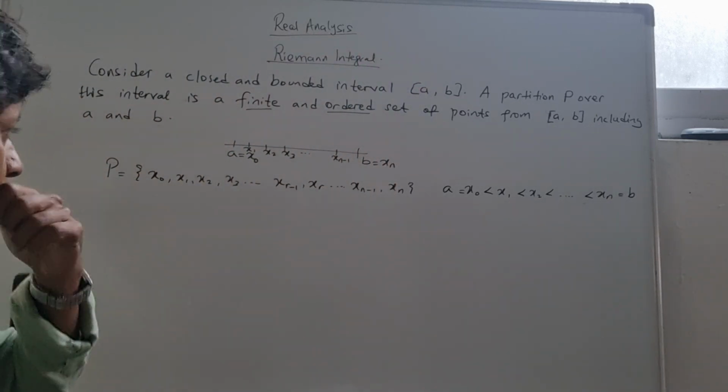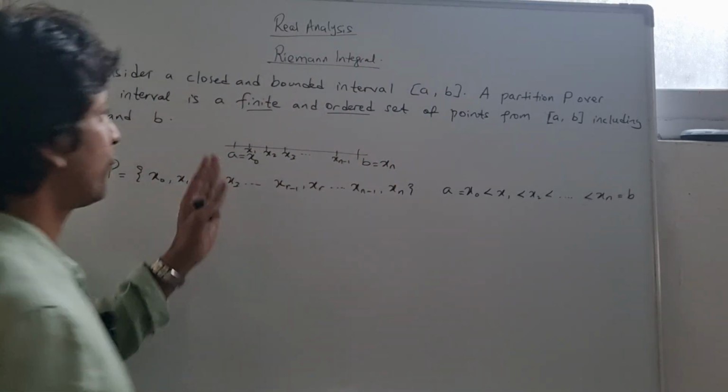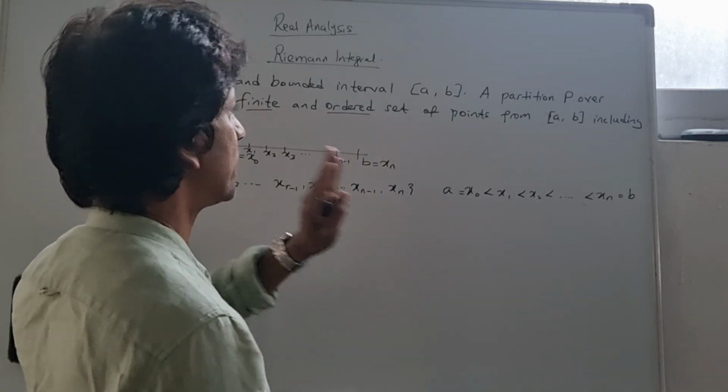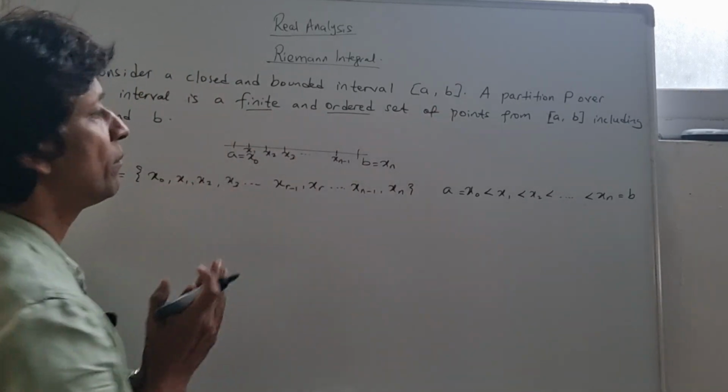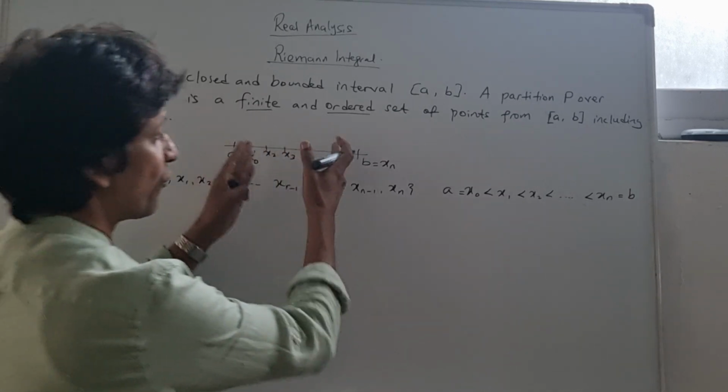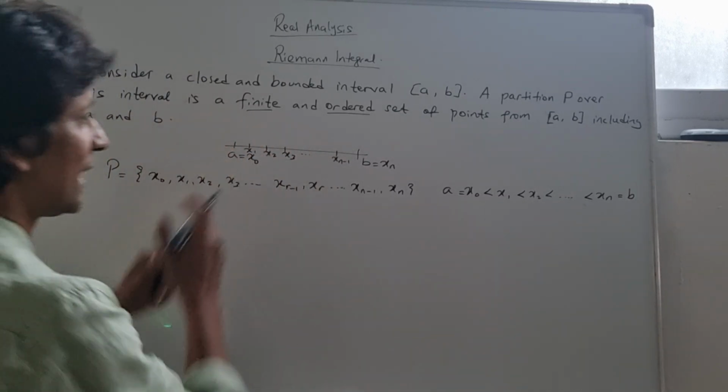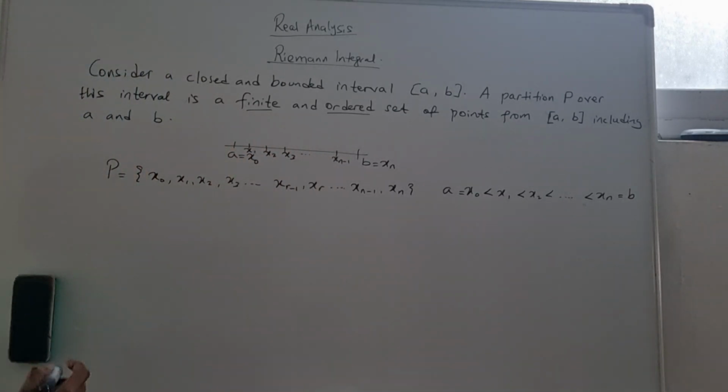As can be seen, therefore, it is a finite and ordered set of points from a to b, and we have a finite number of points in that set.